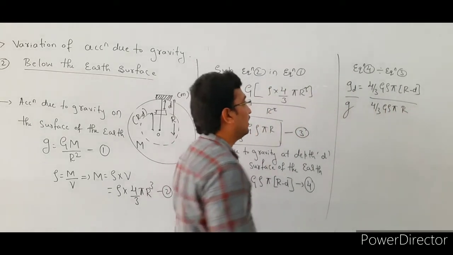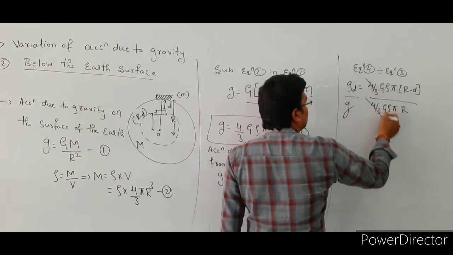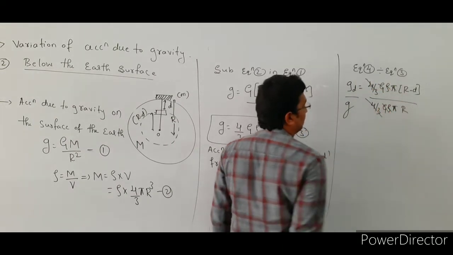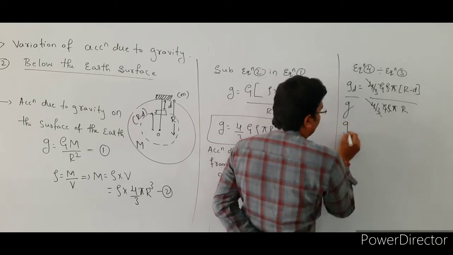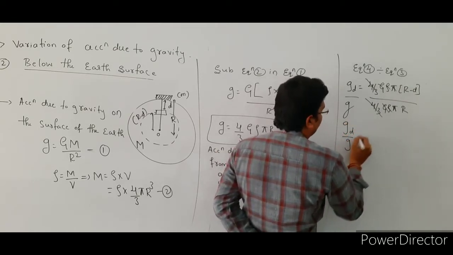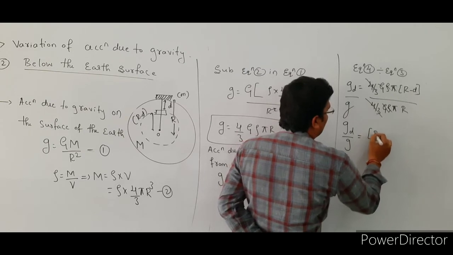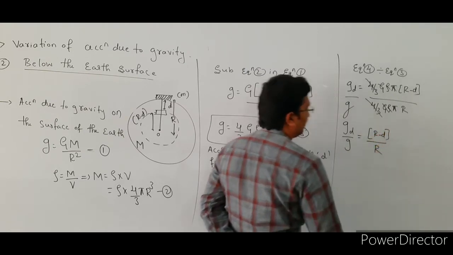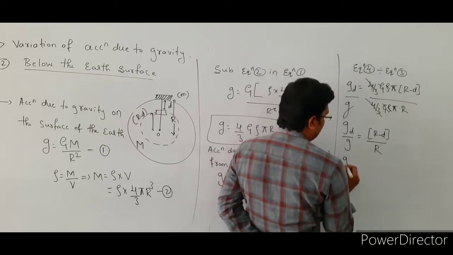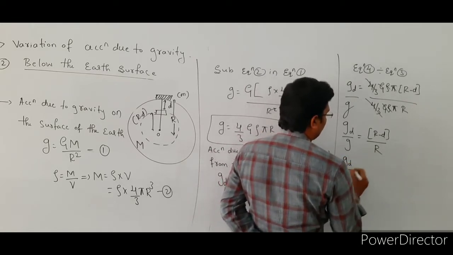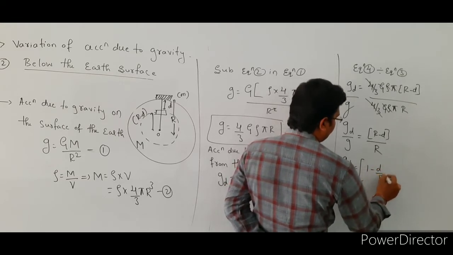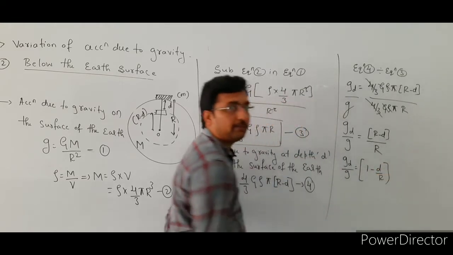In this case 4 by 3, G, rho and pi get cancelled. The remaining is g suffix d divided by g equal to r minus d divided by r. Simplify this one: g suffix d divided by g is equal to 1 minus d by r.